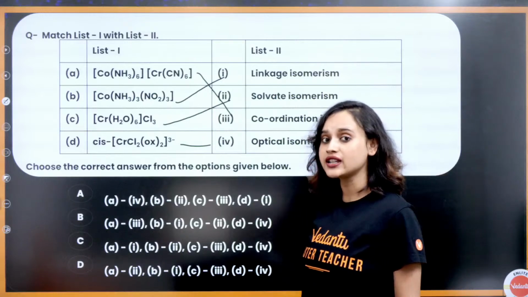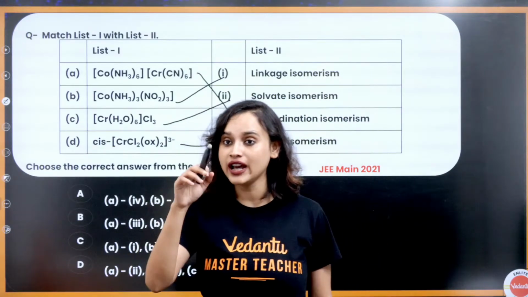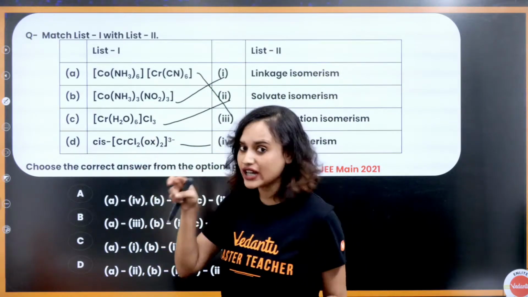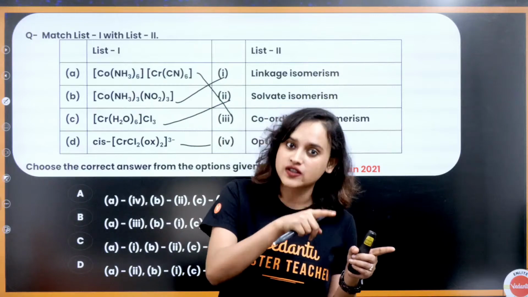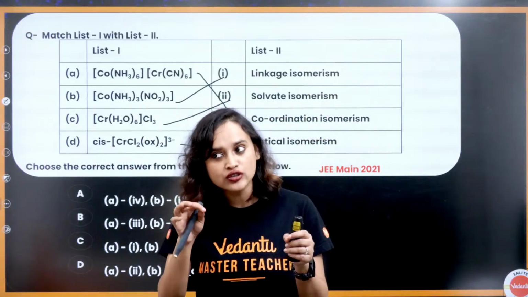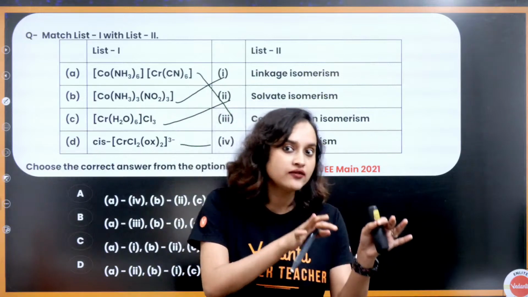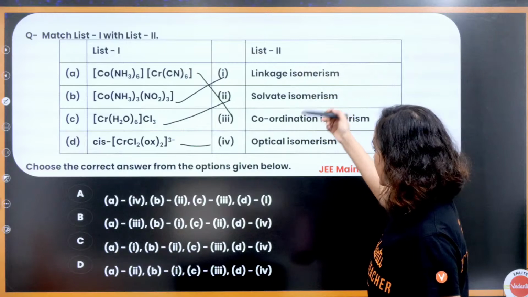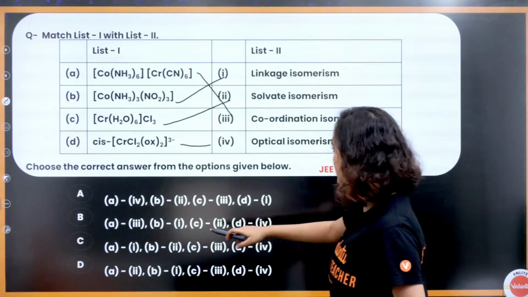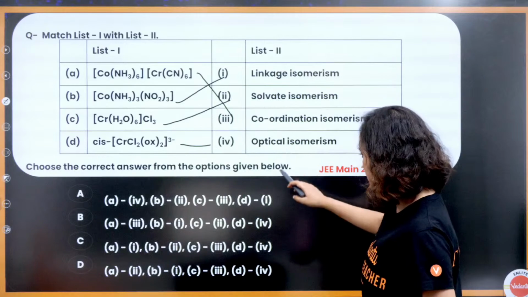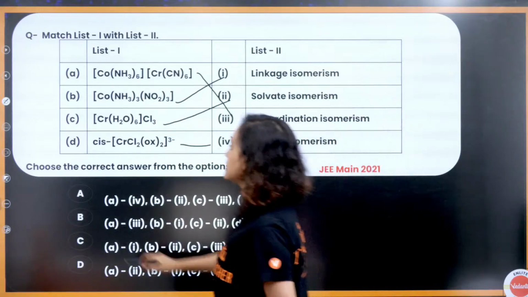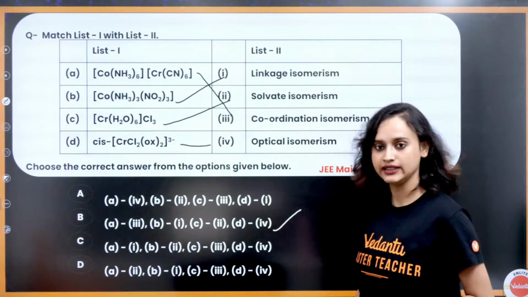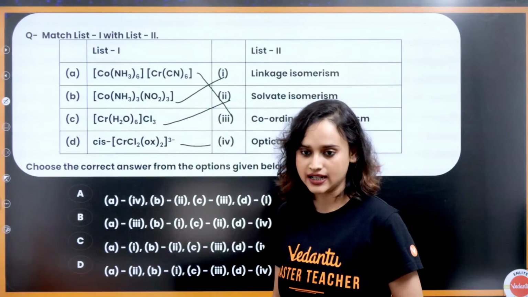What is linkage isomerism? If you have NO2, SCN, know that they can hold on to the ligand with the nitrogen hand. They can also hold on with the oxygen hand. If it is SCN, they can hold on with the S hand, or with the N hand, right? So which one is it? A is 3, B is 1, C is 2, D is 4. Option B is the correct answer. Am I right, everybody? Yes, option B is the correct answer.